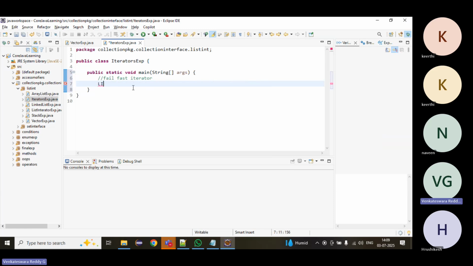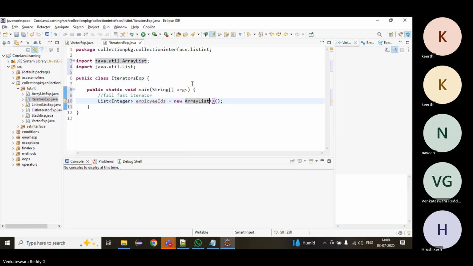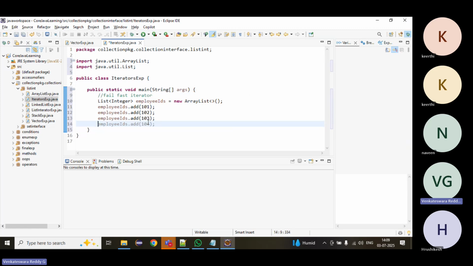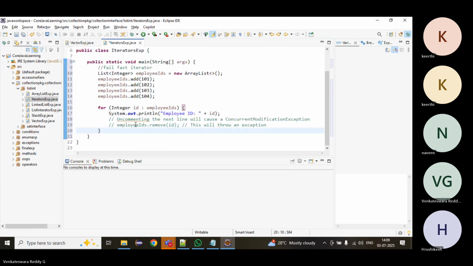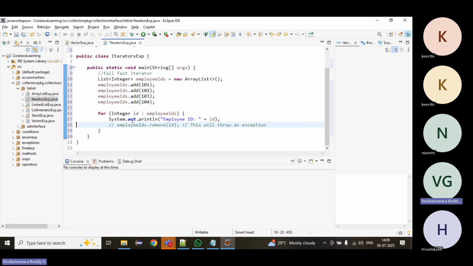We'll create a list object, and then we will create the ArrayList object and add some elements, and then we'll try to print it. We can use the for-each loop.